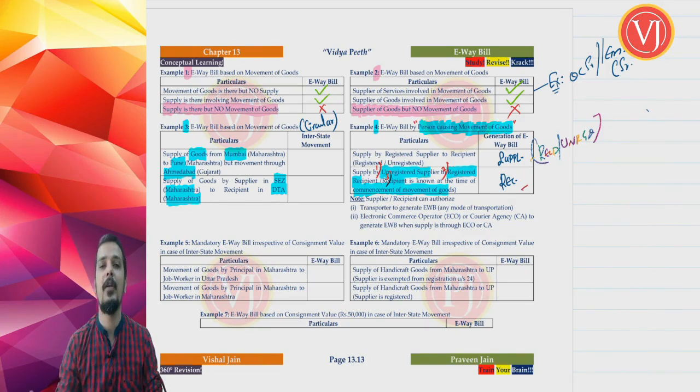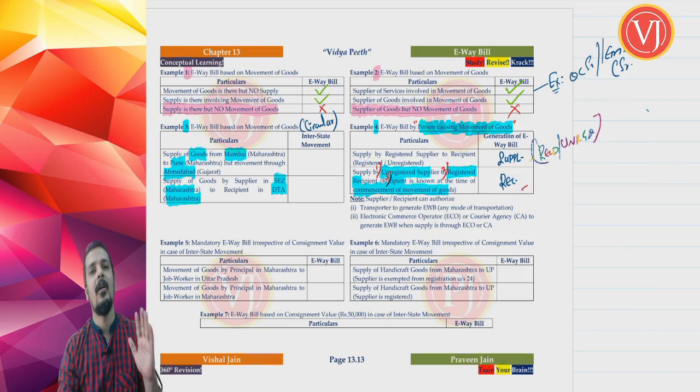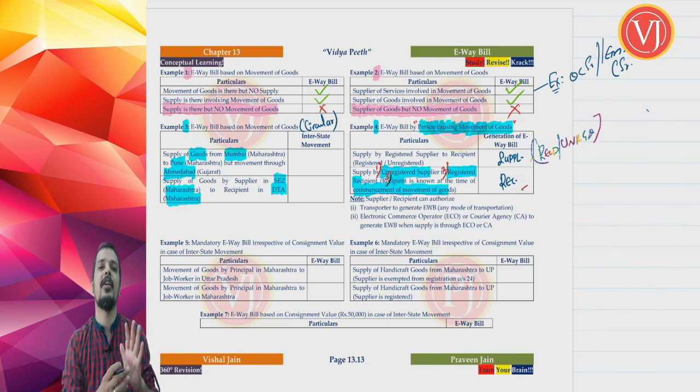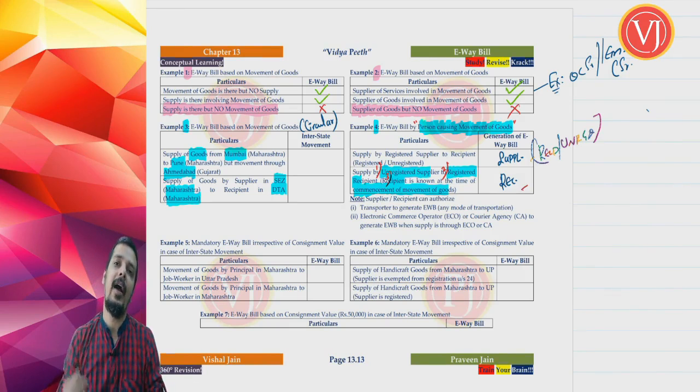They want the recipient who is registered to generate e-waybill, because even the recipient in this case knows that I am going to come to your shop. So the moment I am leaving from my shop, I should tell that, see, I have generated an invoice which is not a GST invoice because I am not registered in GST. You please generate e-waybill. So recipient will generate e-waybill, and then the movement of goods will happen.